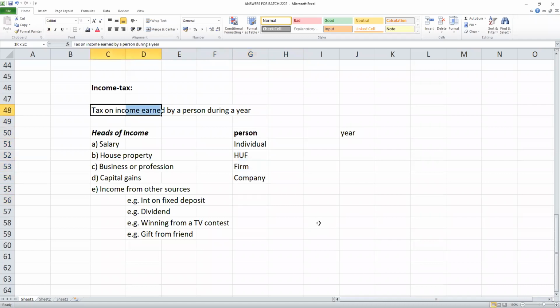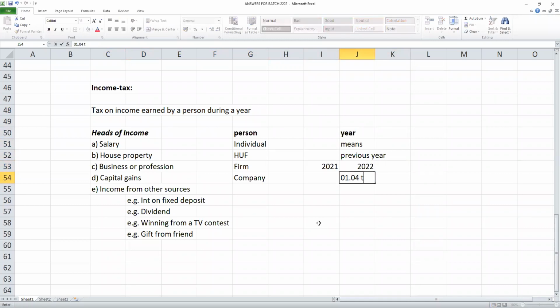So what is income tax? It is tax on income earned by a person. Person means it can be anybody. During a year. Year means what? Is it a calendar year starting from 1st of January and ending by 31st of December? The answer is no. Here, year means previous year. Income earned during a year. Students, right now we are in 2022. What is previous year? Previous year means 2021. The year starts from 1st of April and ends by 31st of March.